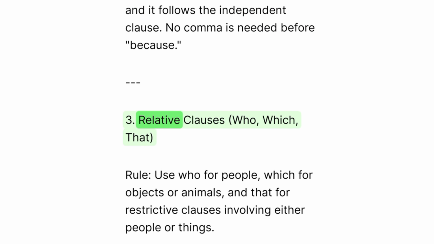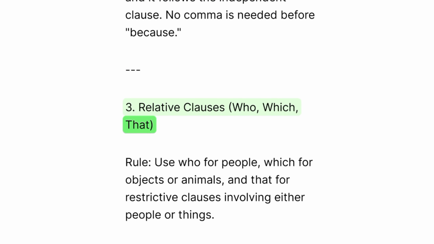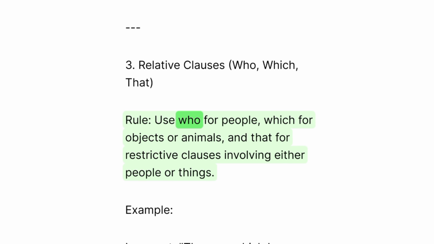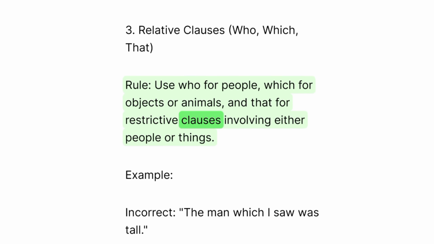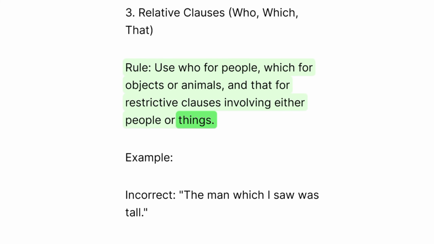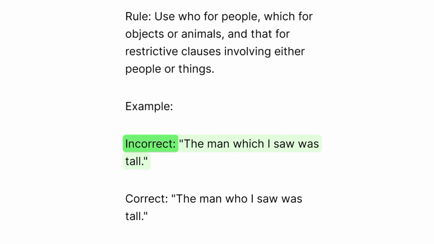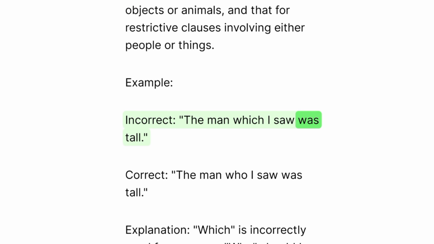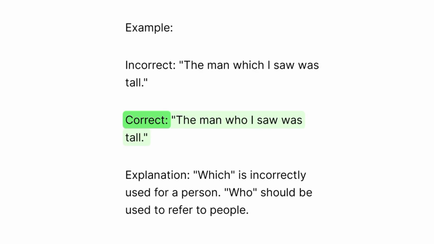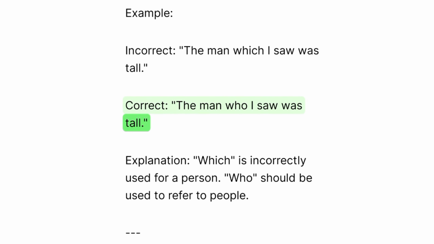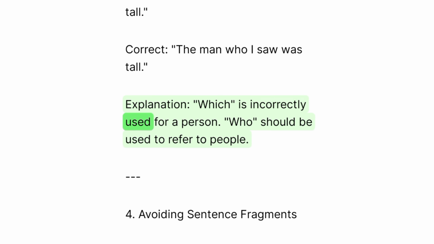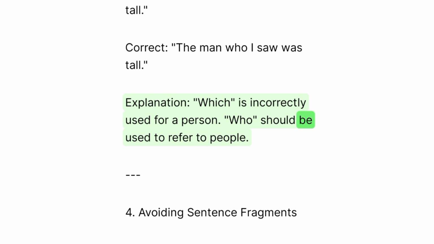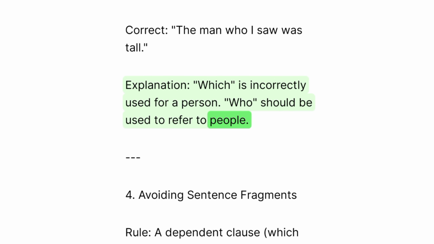3. Relative clauses: who, which, that. Rule: use who for people, which for objects or animals, and that for restrictive clauses involving either people or things. Example: incorrect. The man which I saw was tall. Correct. The man who I saw was tall. Explanation: which is incorrectly used for a person. Who should be used to refer to people.